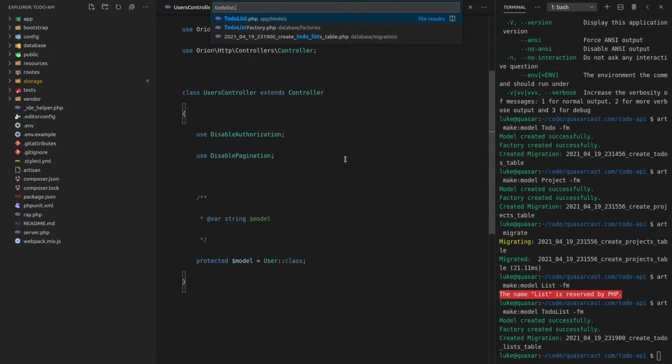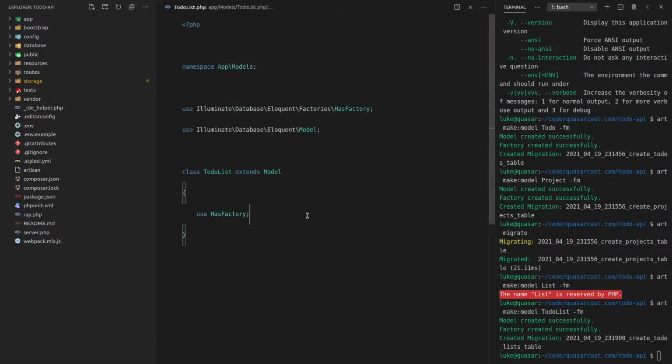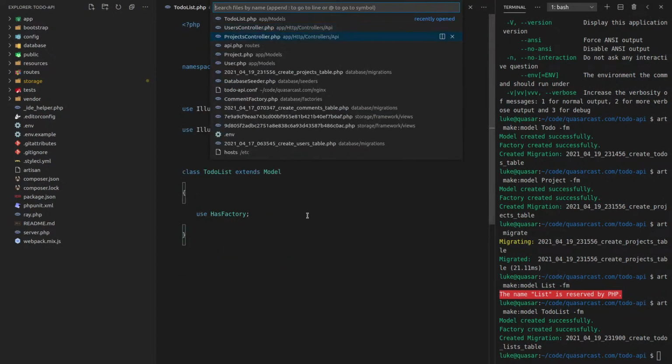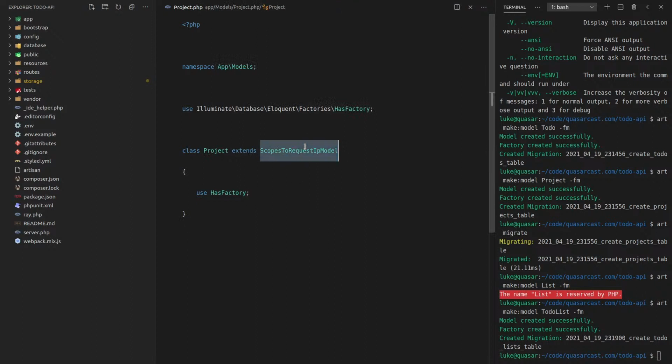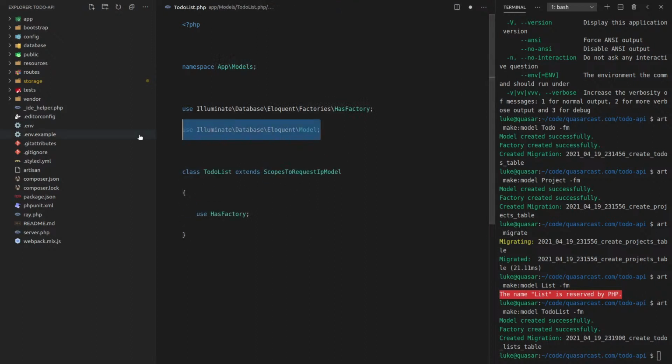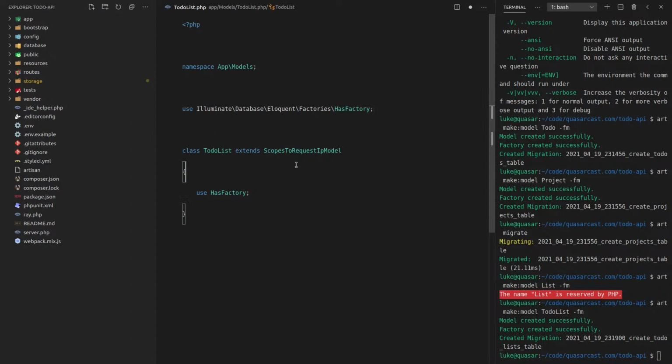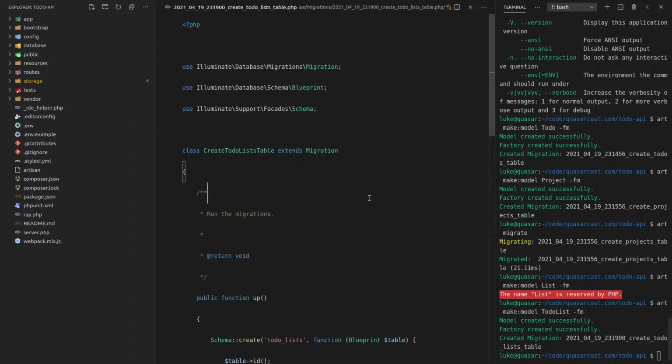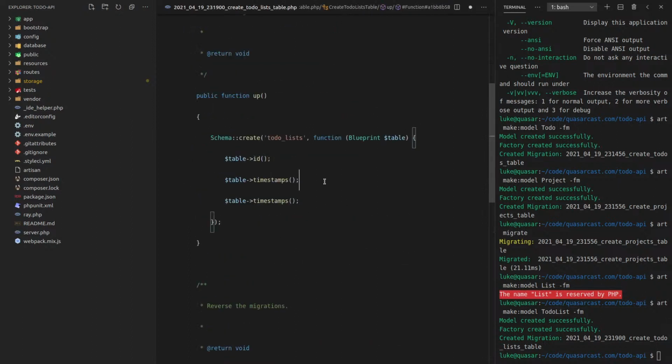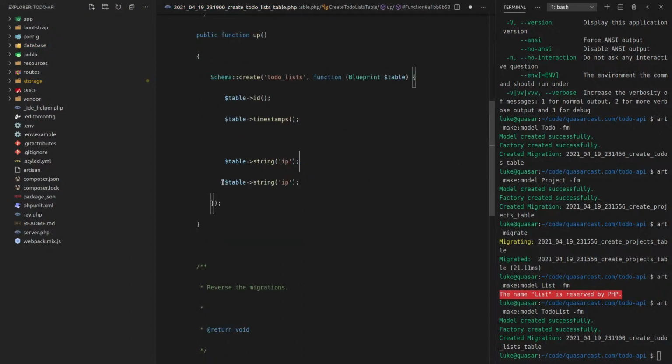To-do list.php. So we'll jump into there, and we're going to do the exact same thing as we did with project, where instead of extending model, we extend scopes to request IP model. We jump into the migration. Once again, we want to make sure that we have table string, which is equal to an IP. Now, a list belongs to a project, but that is not going to be enforced.